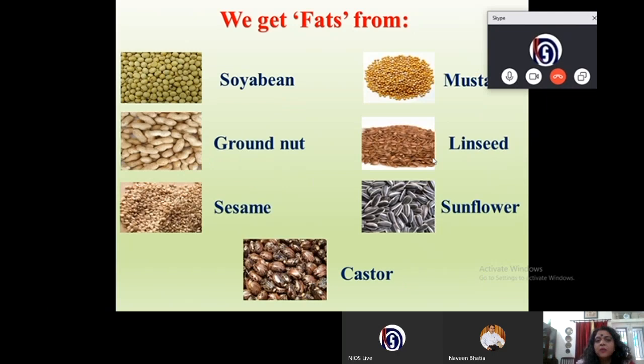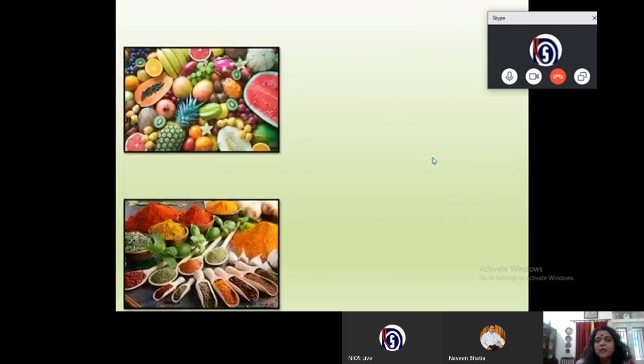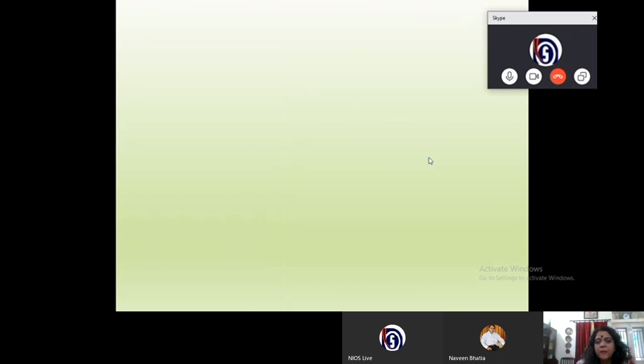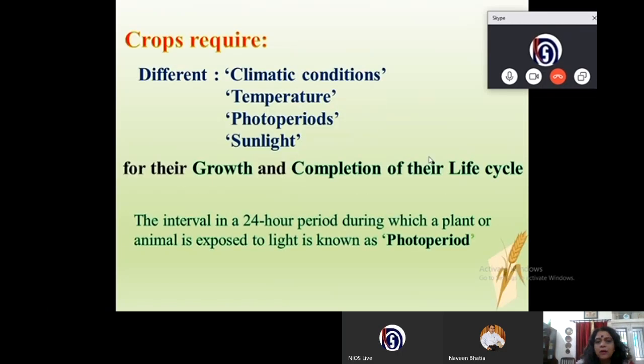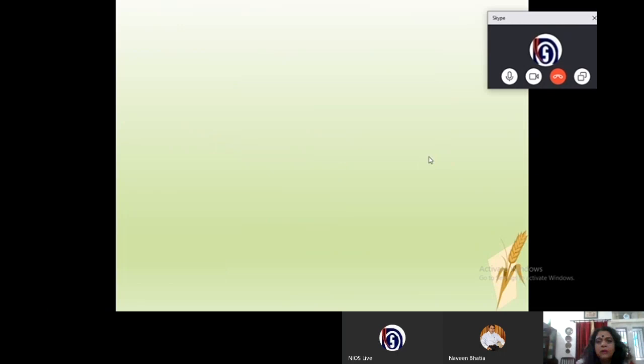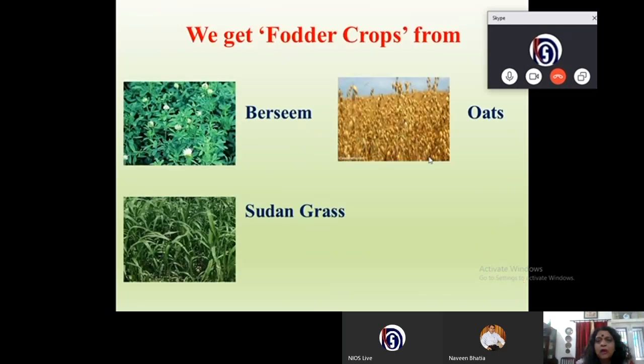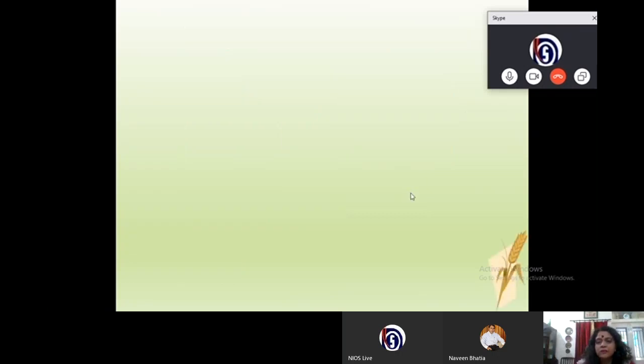We get fats from soya bean, groundnuts, sesame, castor, sunflower, linseed, and mustard. We get vitamins and minerals from fruits, vegetables, and spices. And fodder crops are also very important, like berseem, Sudan grass, and oats.